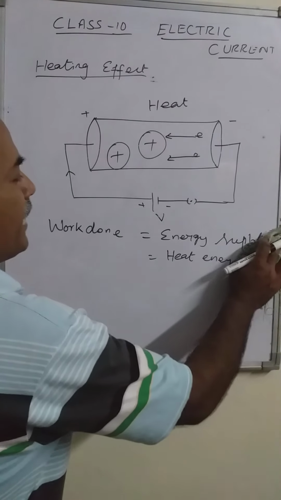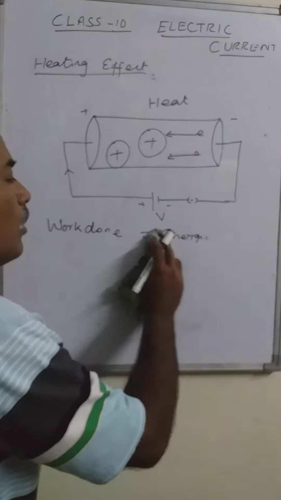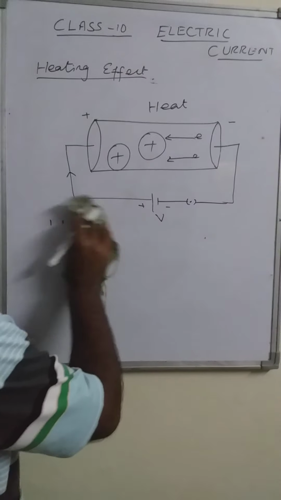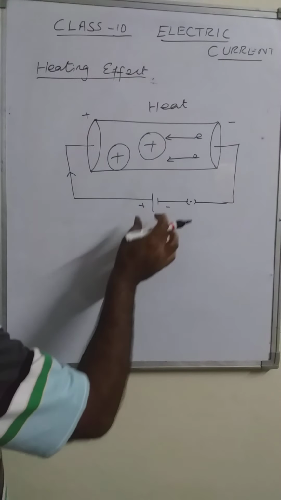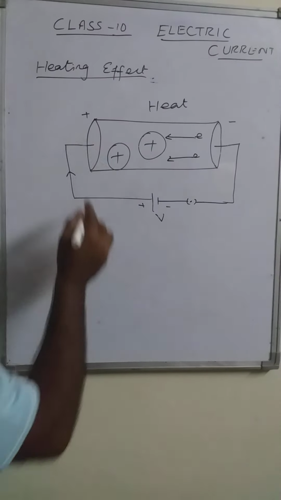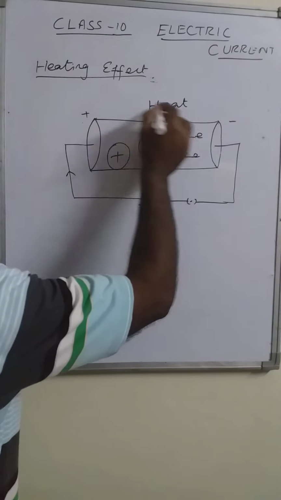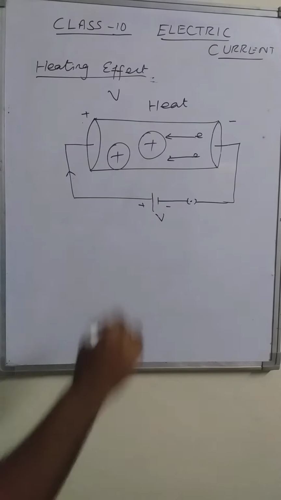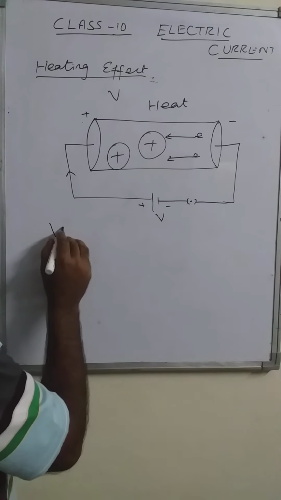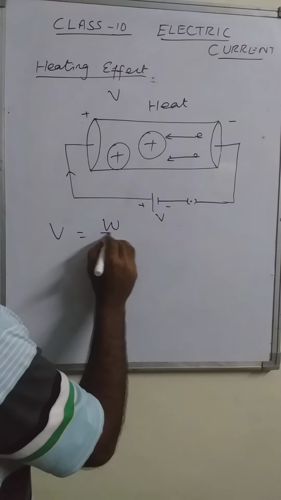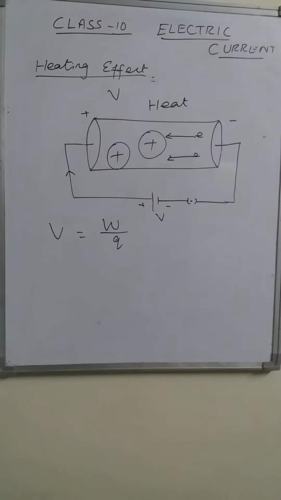Now let us find the amount of work done by the battery. Here we have the potential difference across the terminals, so across the conductor also we have the potential difference V. And we know that potential difference is work done per unit charge.